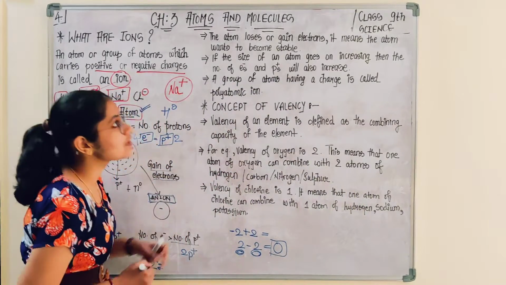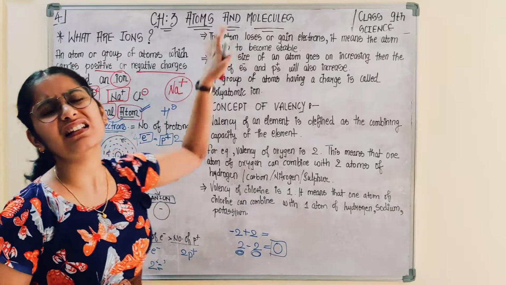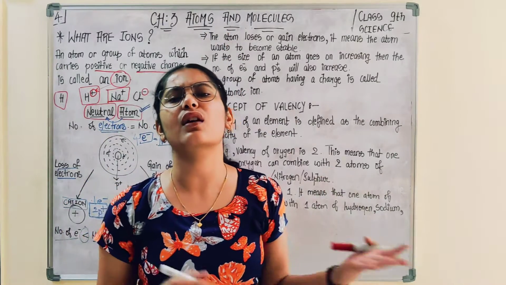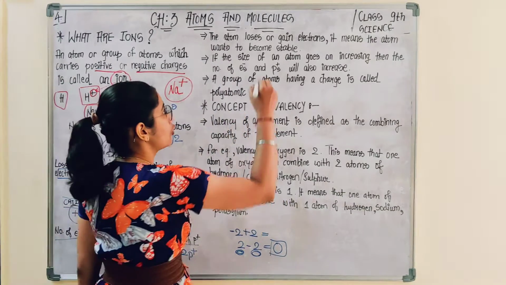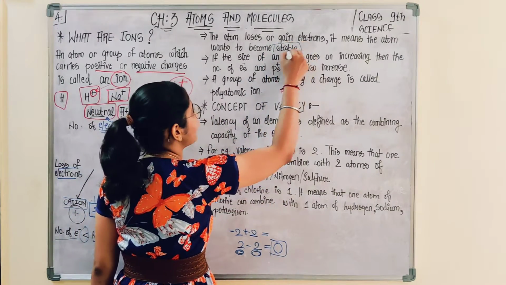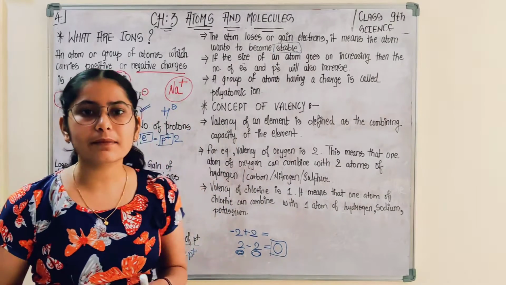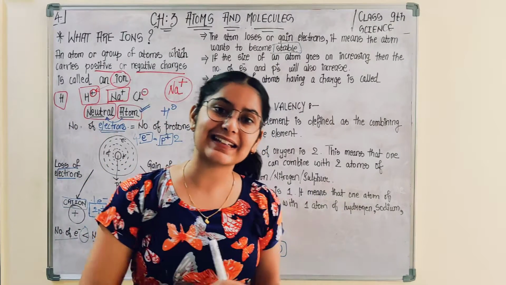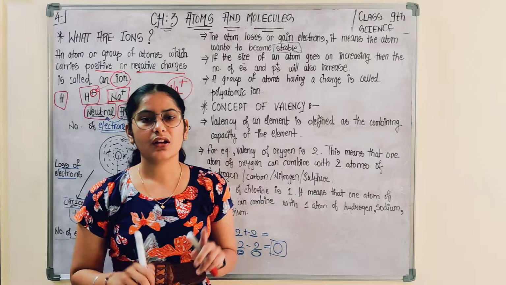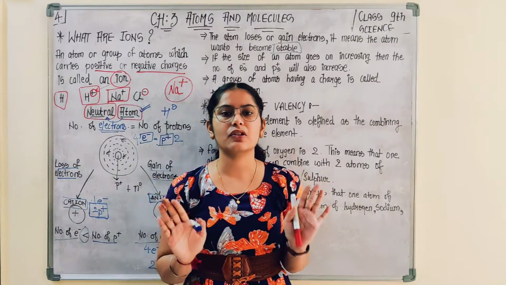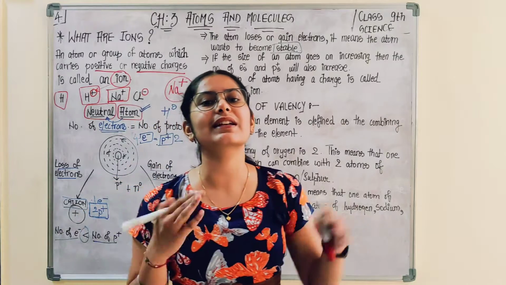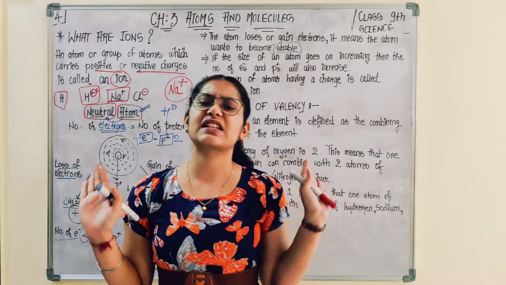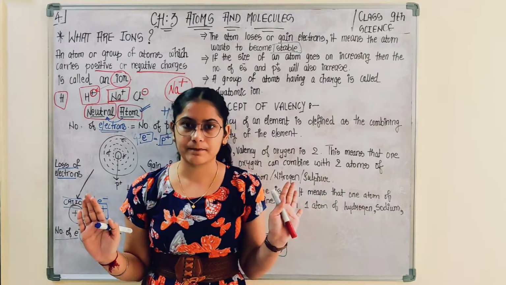The atom loses or gains electrons. Why is there a need for the atom to gain or lose electrons? To achieve stability, to become stable, the atom does this. How that happens, you will study in detail in chapter 4. For now you have to understand that the reason the atom gains or loses electrons is to achieve stability, to become stable.